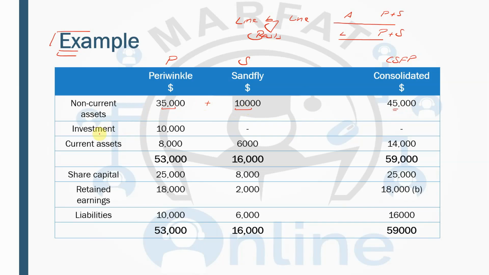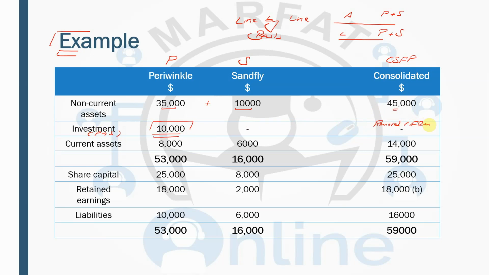And this is the investment which the parent has made in the subsidiary, 10,000. So they have bought the shares in the subsidiary for a 10,000 consideration. And remember, we have studied that when we are making the consolidated statement of financial position, we are going to remove this investment. So this is going to be eliminated.